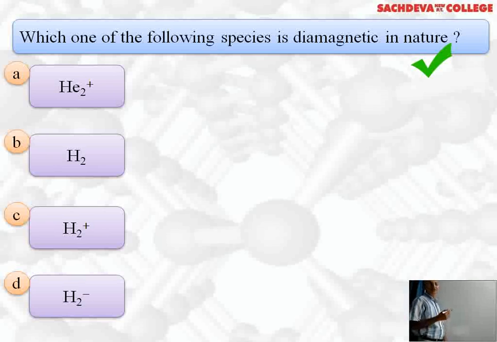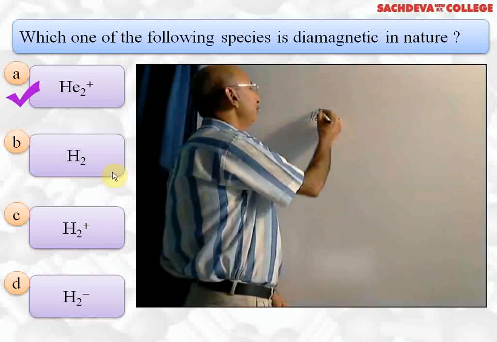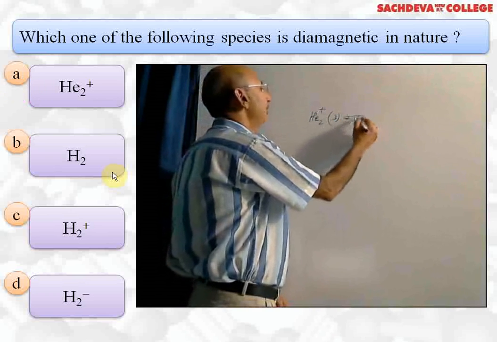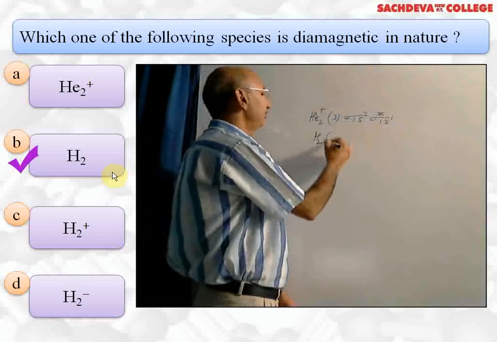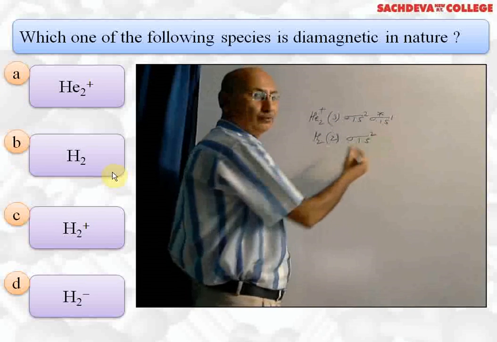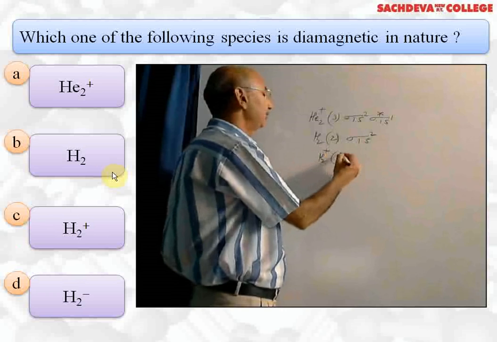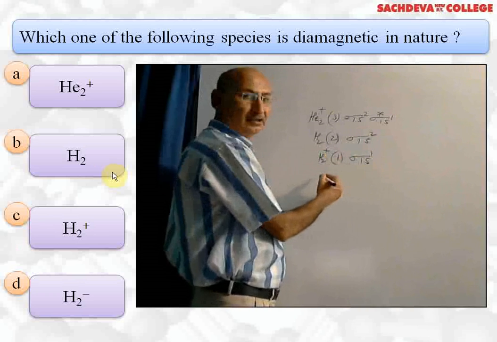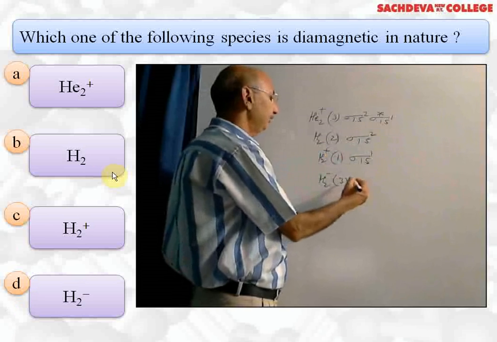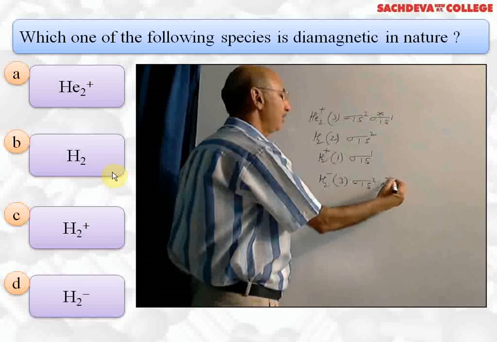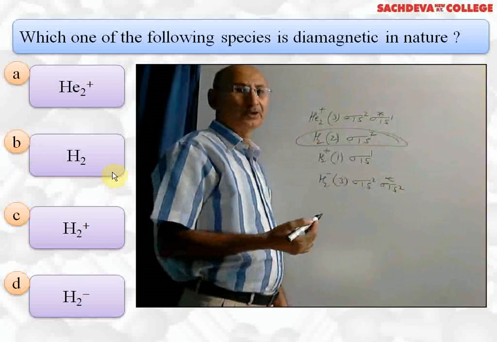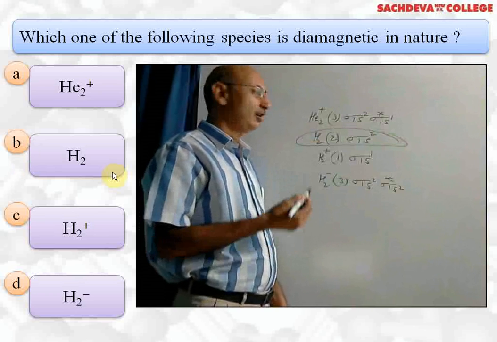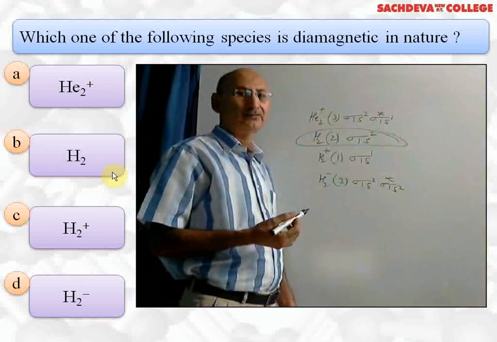Next question, which of the following species is diamagnetic in nature? A part is He2 plus. It has got 3 electrons, sigma 1s2, sigma star 1s1. Second option is H2. It has 2 electrons, sigma 1s2. Third option is H2 plus. It has 1 electron, sigma 1s1. And fourth option is H2 minus, which has 3 electrons, sigma 1s2, sigma star 1s1. Which of them is diamagnetic? Correct answer is H2 because it does not have unpaired electron. All other three are paramagnetic due to presence of unpaired electrons.